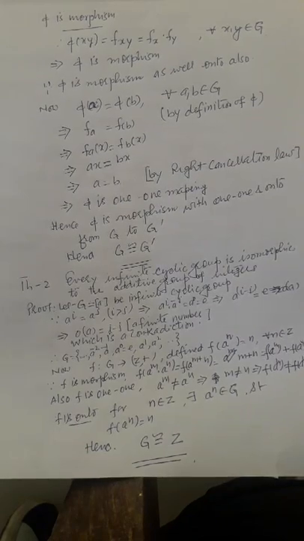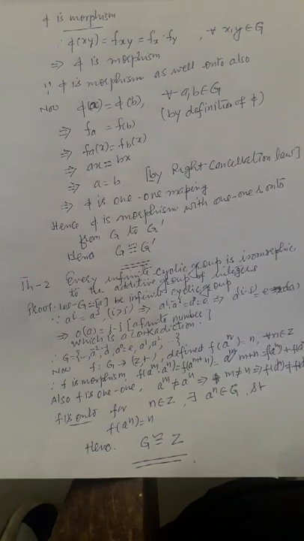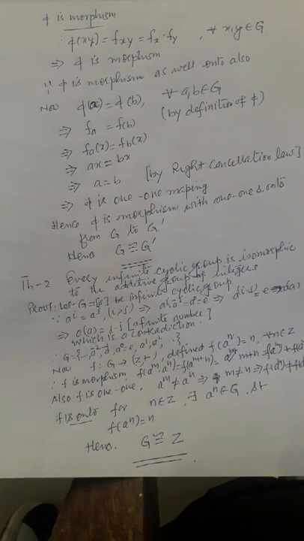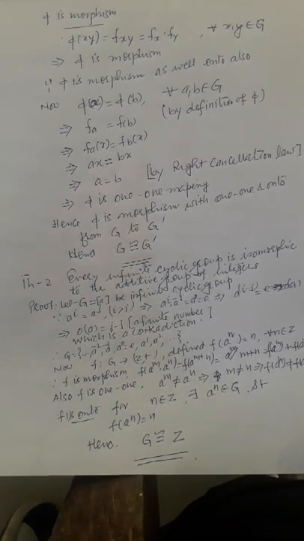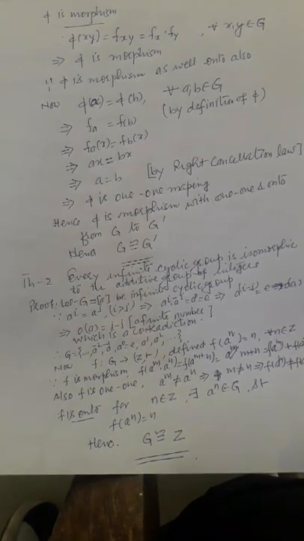The function is onto, because for n belonging to Z, there exists a^n belonging to G such that f of a^n is equal to n. Hence we can say the function is an isomorphism. Hence the theorem.